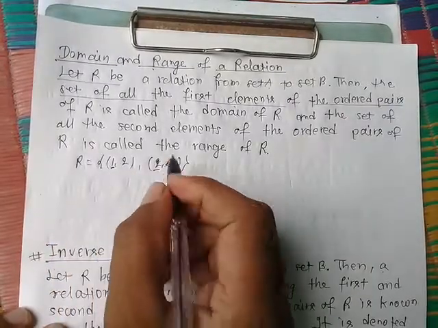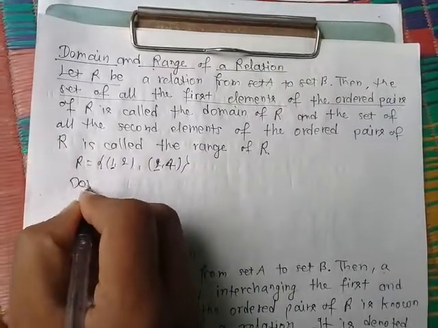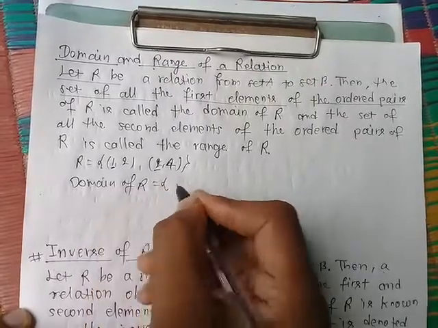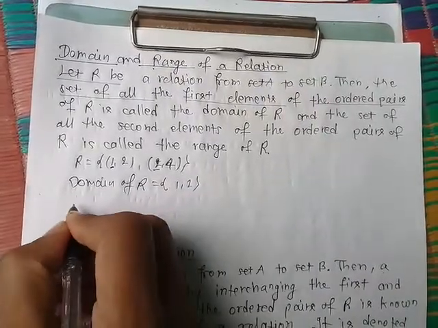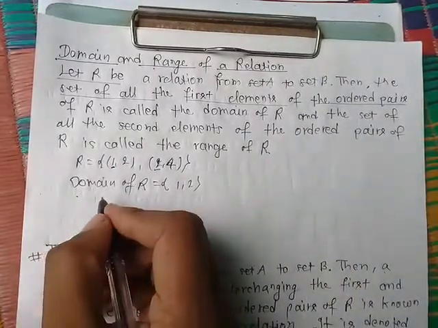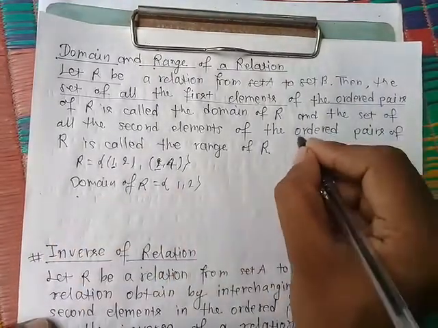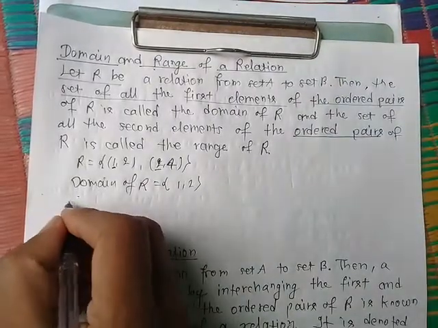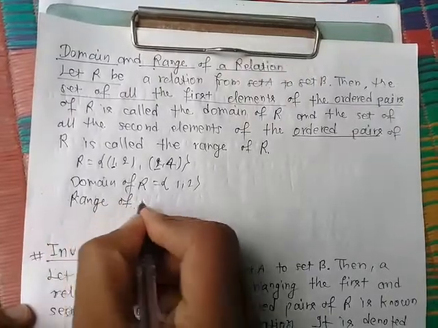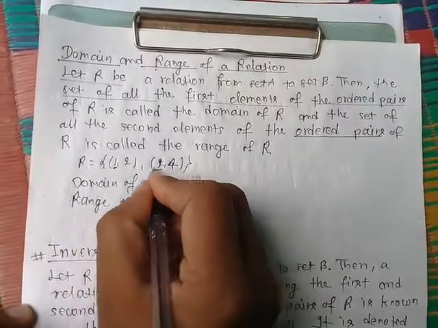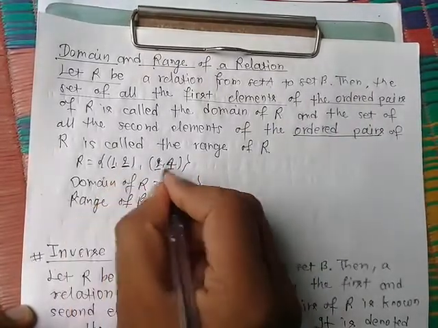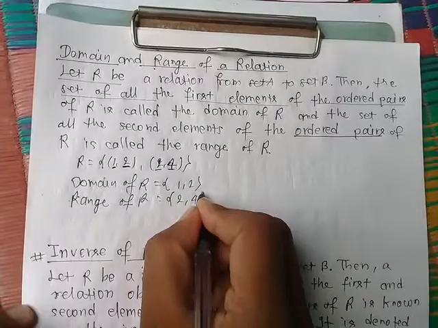So domain of R is equal to {1, 2}. Again, range means the second elements of the ordered pairs. So range of R is {2, 4}.